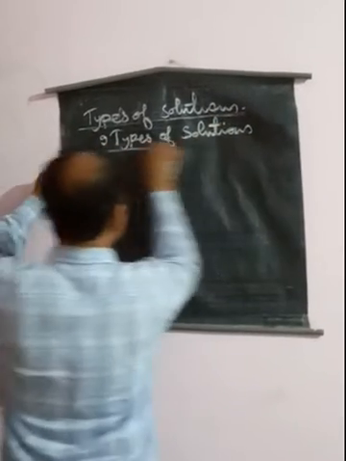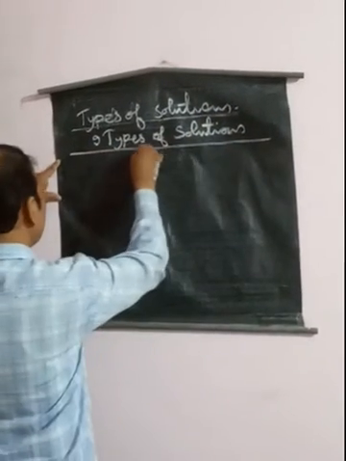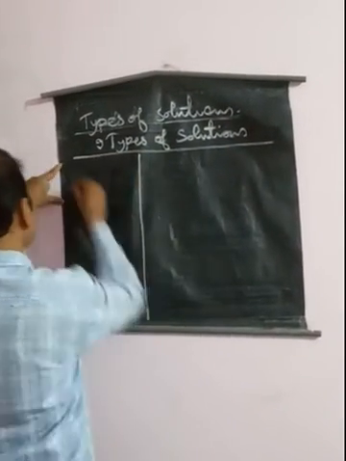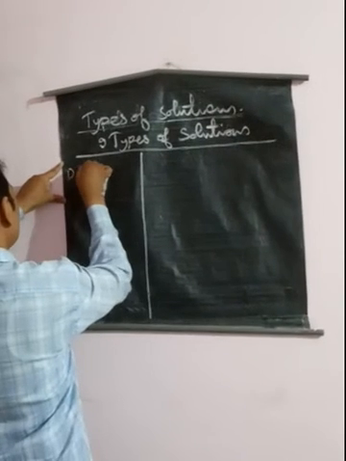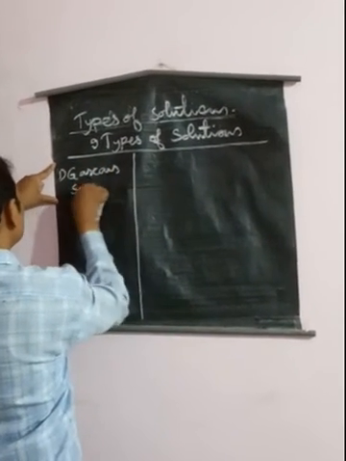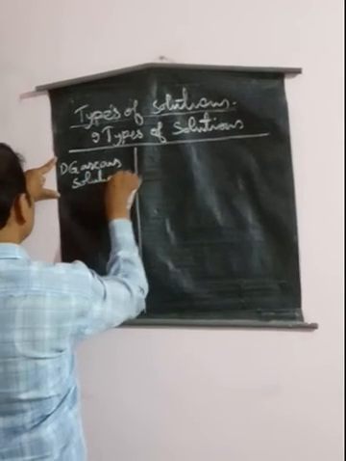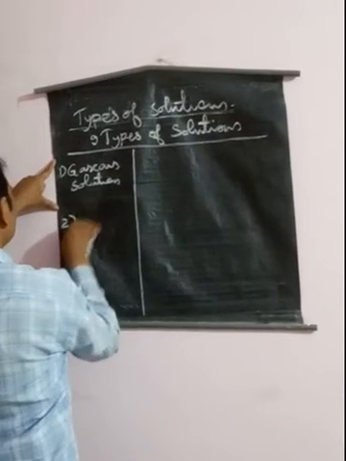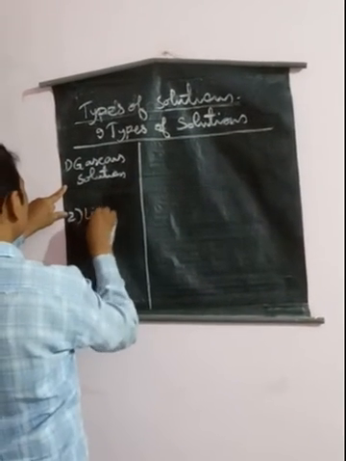These 9 types of solutions are divided into 3 types. We will see these 3 types. One is gaseous solution. The second type is liquid solutions.